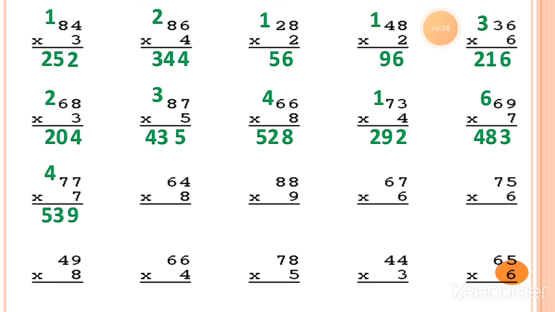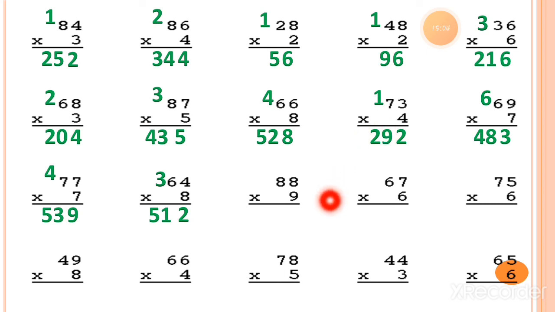539. Now the next one, 8 fours are. 8 fours are equal to 32. So you can write down 2 under the ones column and 3 will move as a carry forwarded number on the tens column. Now 8 six are. How much is 8 six are? 8 six are 48. 48 plus 3 is equal to 51. So the final answer for this sum is 512.